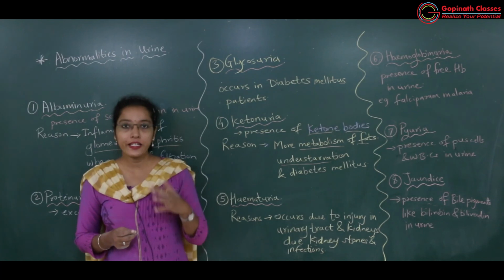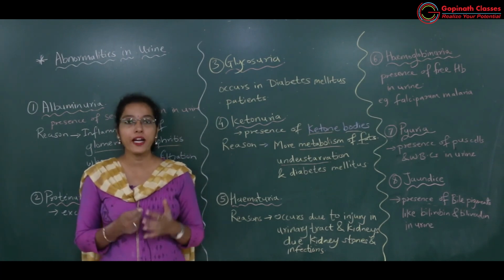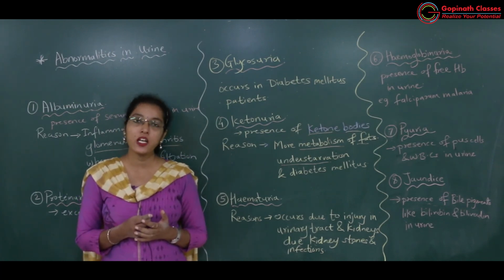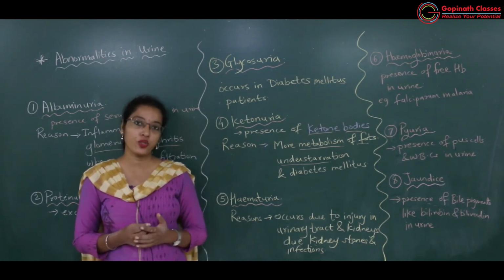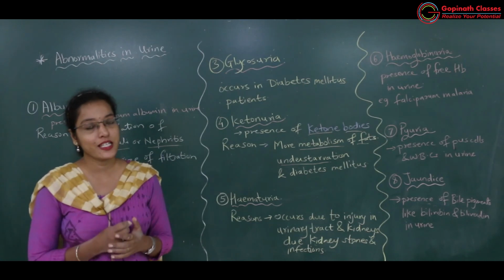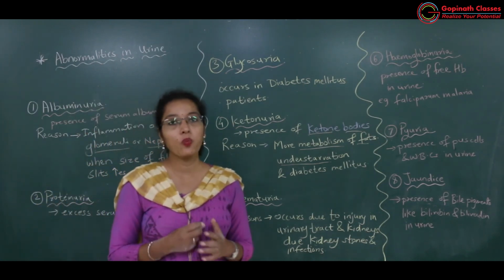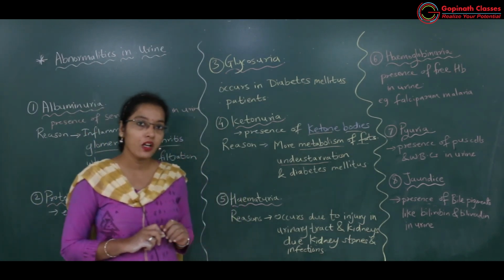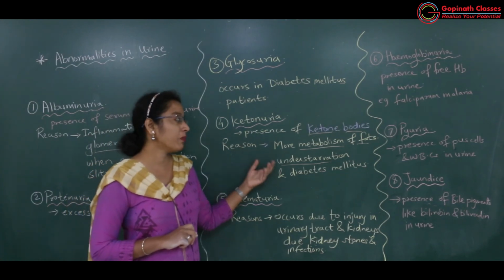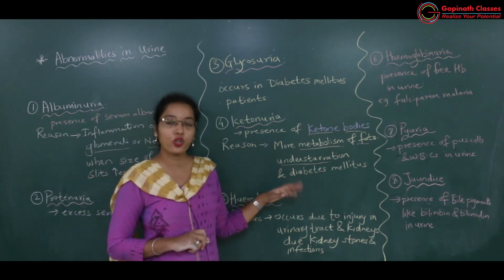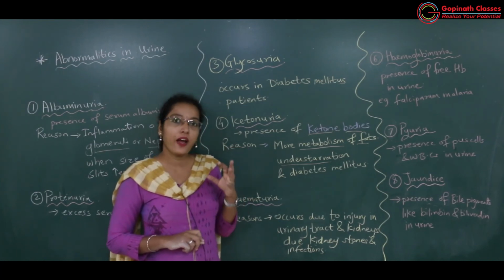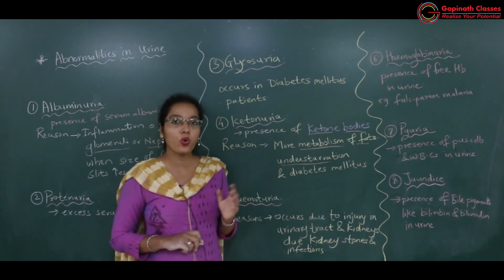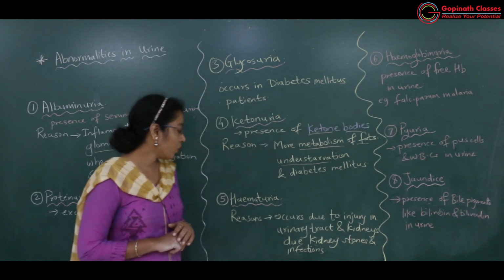So for getting energy, whatever fat is stored in the body will be utilized. That means there will be excess metabolism of the fats, and if there is excess metabolism of fat, more ketone bodies will be formed. Then if the person is under starvation for several days, definitely for gaining energy, fat metabolism will be more in that individual.